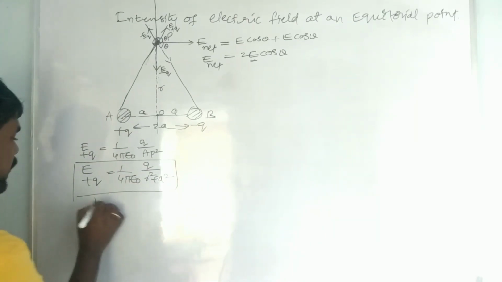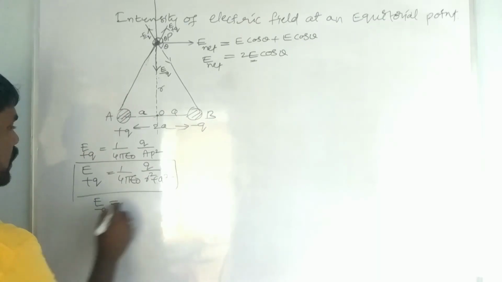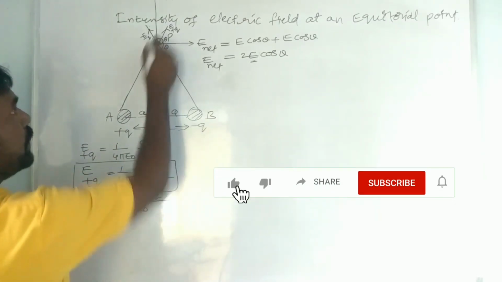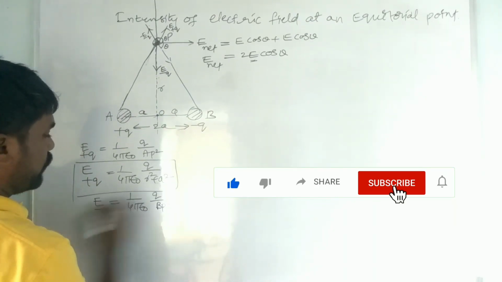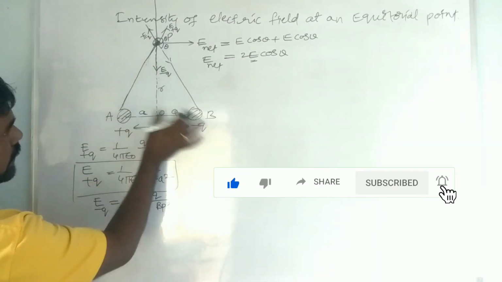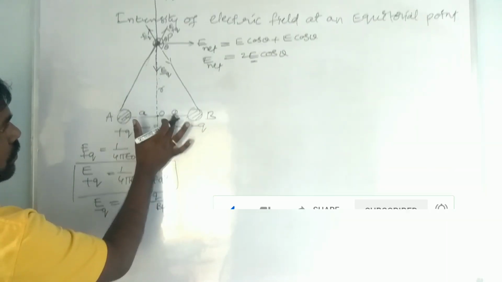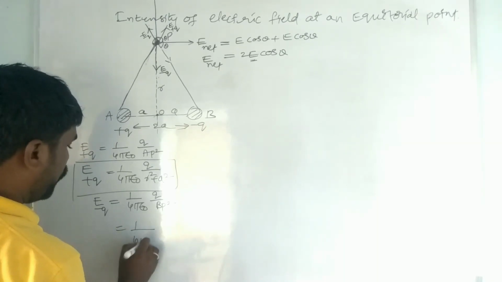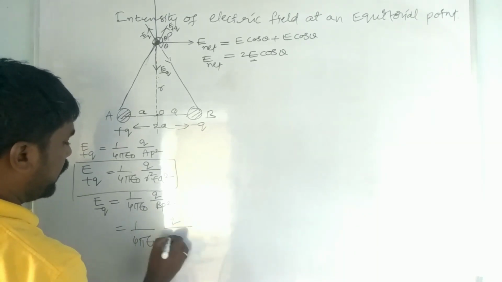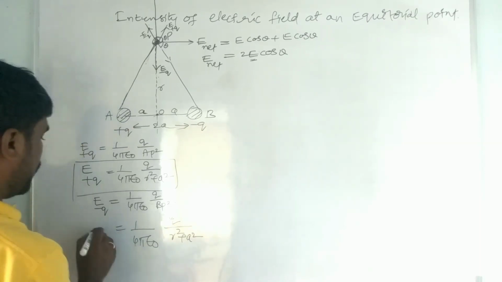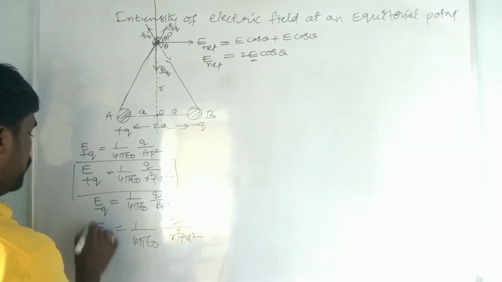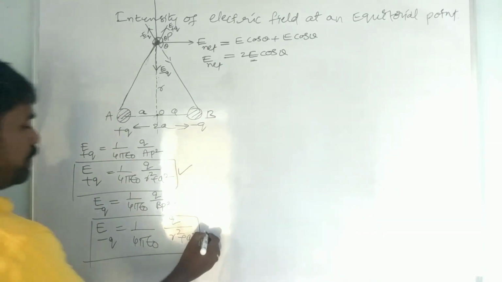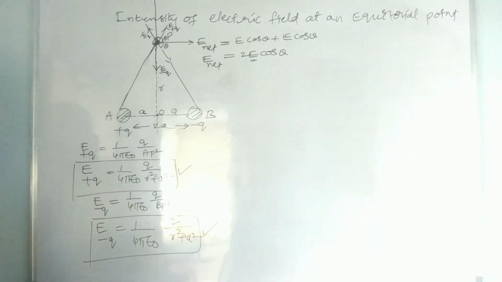Similarly, the intensity of electric field due to the negative charge is 1 by 4 pi epsilon naught, q by BP square. From this right angle triangle, BP square is equal to side square plus side square, a square plus r square. So it is 1 by 4 pi epsilon naught, q by r square plus a square. This is E minus q, and it is also the same. So you have to observe that E plus q and E minus q, the intensities of electric field, are both the same.